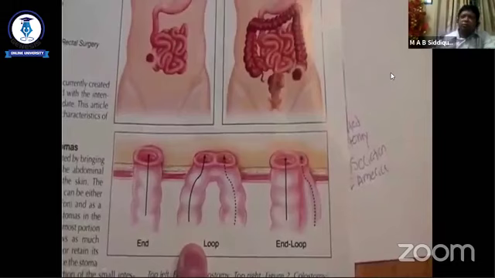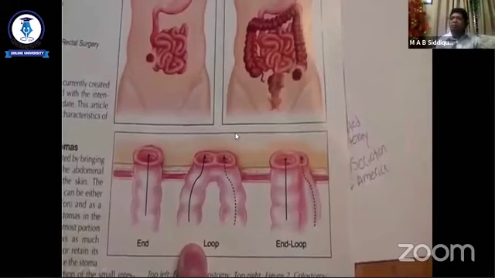Actually the colostomy may be temporary, may be permanent. Colostomy may be loop, may be end, may be double barrel. So according to the purpose, it may be permanent or temporary. Sometimes we divert the colon temporarily to secure the anastomosis or to reduce the load on the anastomosis. We can divert the colon.